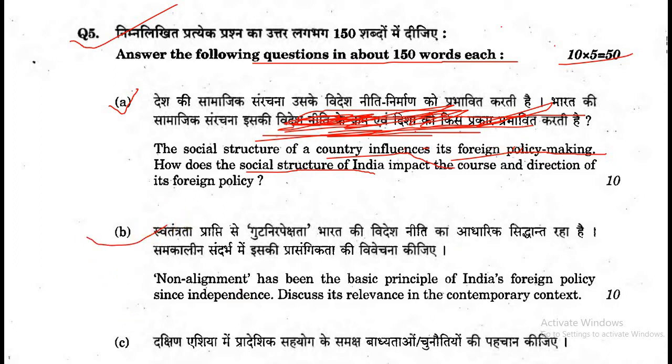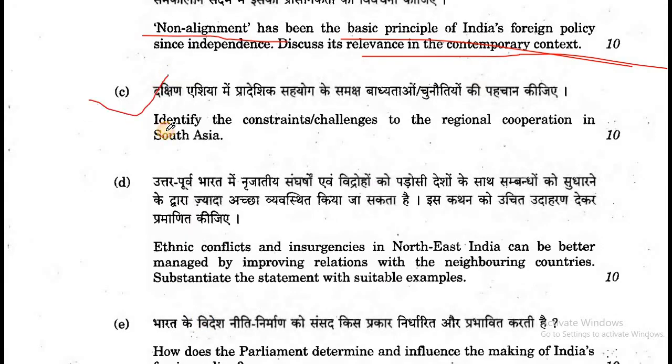B. Non-alignment has been the basic principle of India's foreign policy since independence. Discuss its relevance in the contemporary context. Now, question number C. Identify the constraints and challenges to regional cooperation in South Asia.